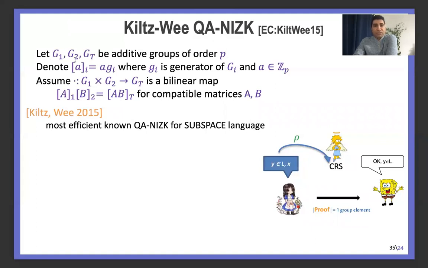Let G1, G2, and GT be groups of prime order p. By the bracket notation [a]_i, we mean a times the group generator g_i.